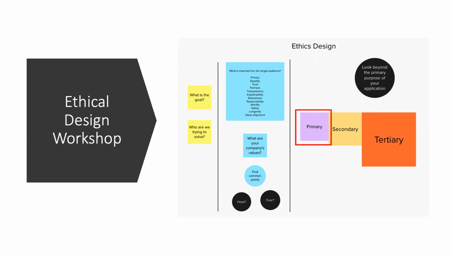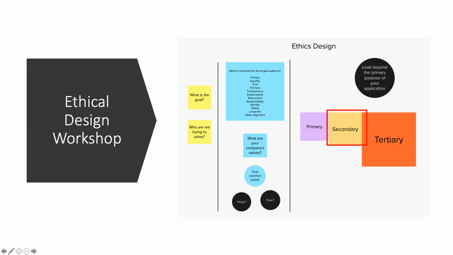The first layer is the primary layer. These are the effects that will come to your mind first when you think of a product. This is pitched as the heart of a product, and they are always known, always intended. For example, if you take Yelp, the primary effect is that it's designed for people to review and learn about establishments, right? So this is clear, this is known, and this is the heart of the product.